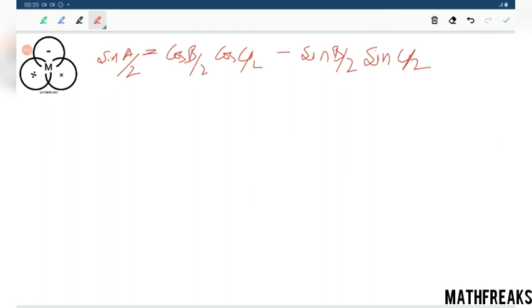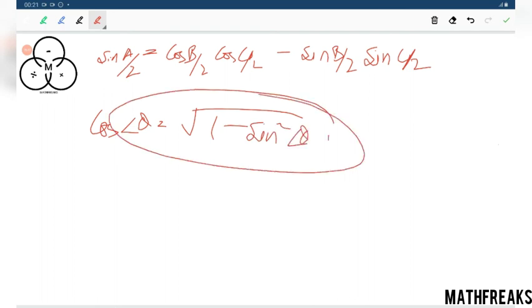Now how are we going to simplify this? We have the values of sin B by 2 and sin C by 2. We will just put these values, and for cos B by 2 we know that cos of angle theta is root over of 1 minus sin square angle theta. Simply we will use this fact.